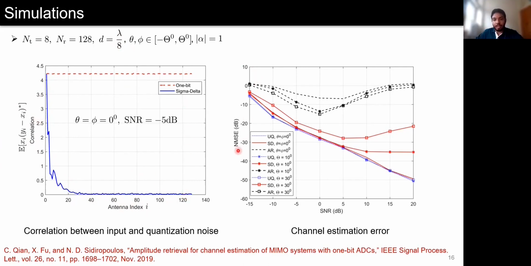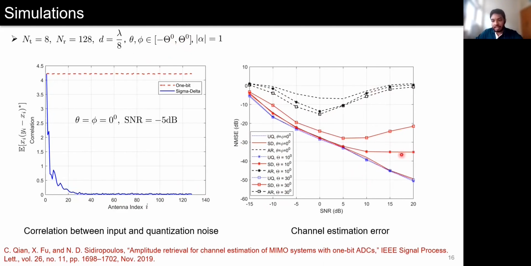Here, we present the normalized mean square error for channel estimation using different methods. UQ denotes the traditional unquantized MIMO system. AR is the state-of-the-art 1-bit channel estimation technique proposed here. And SD is the proposed channel estimation technique in MIMO system using spatial sigma-delta quantizers. Here, the angle of arrival and angle of departure are assumed to lie in a sector of width 2 theta about 0 degrees. We can see that for scenarios where the angles of arrival are close to the array broadside, the performance of the proposed scheme is comparable to that of unquantized MIMO systems and much better than that of the state-of-the-art technique in 1-bit MIMO channel estimation.